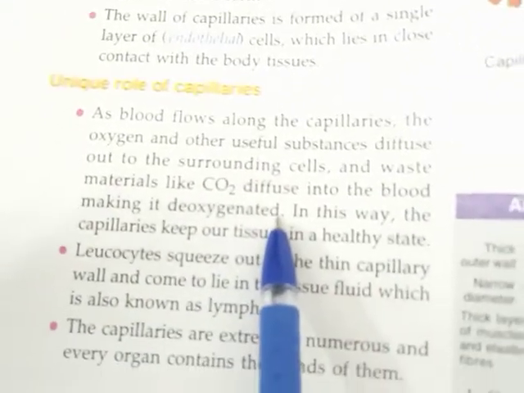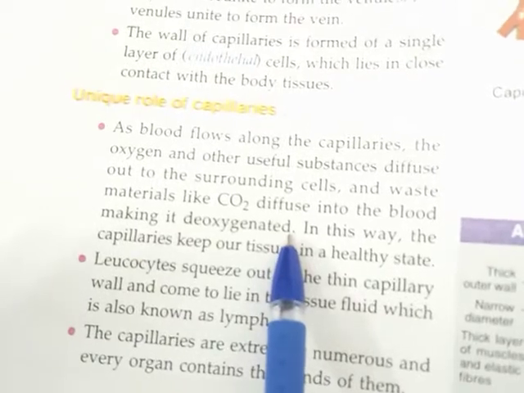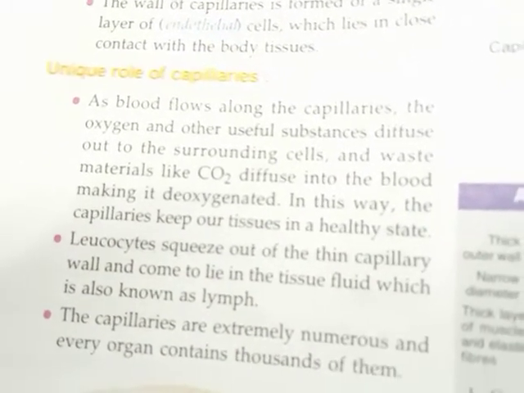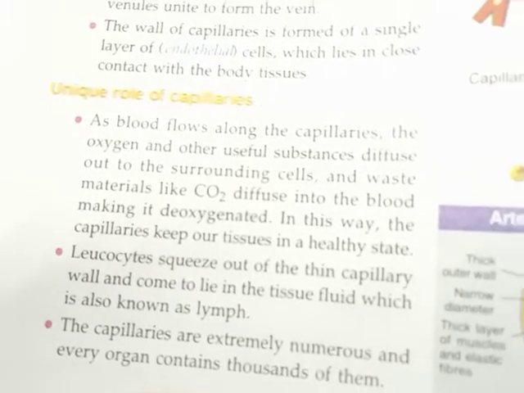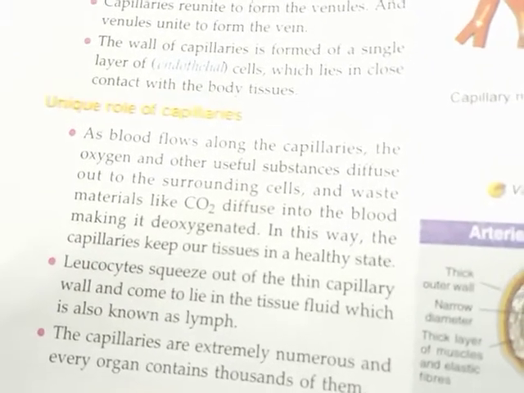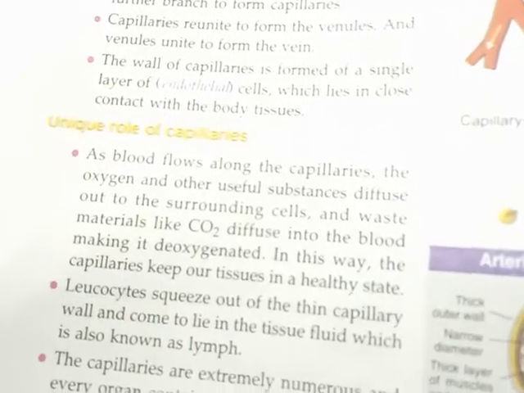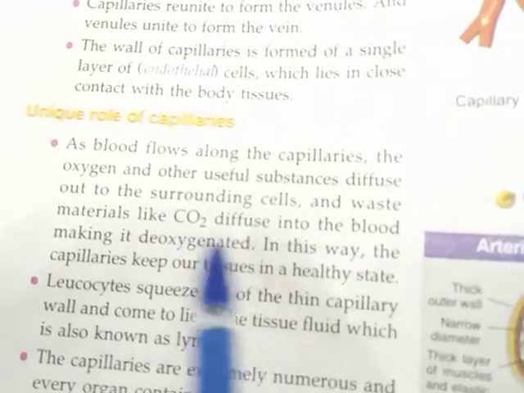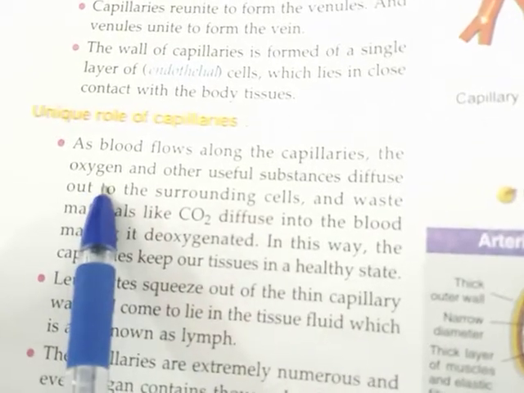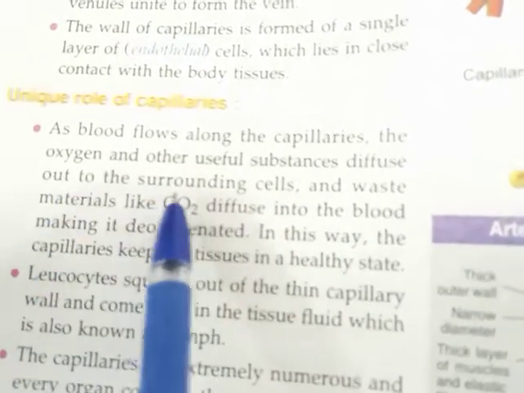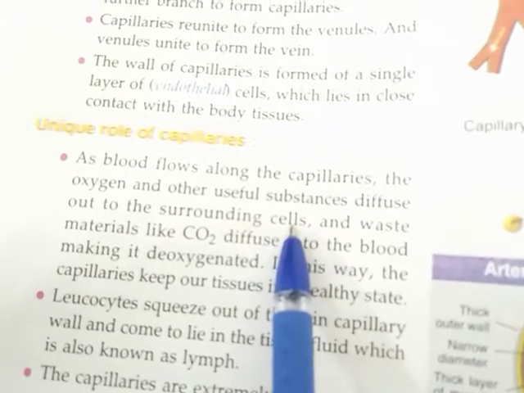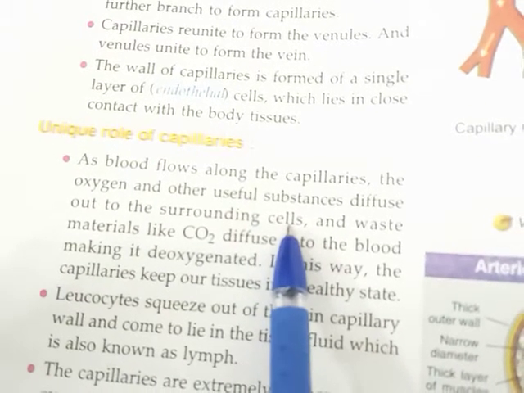Now see, I told you the blood flows from the arteries to the capillaries, and the blood transports all the food materials, oxygen, hormones, gas, digested food. So all these useful substances and oxygen diffuse out to the surrounding cells, as these capillaries are formed of single layered endothelial cells.